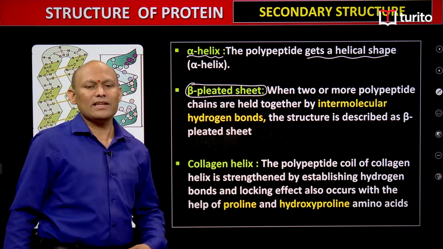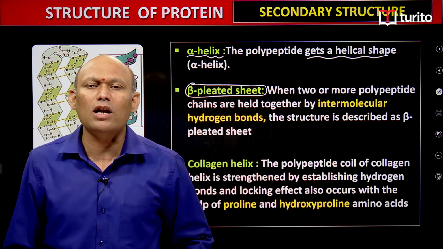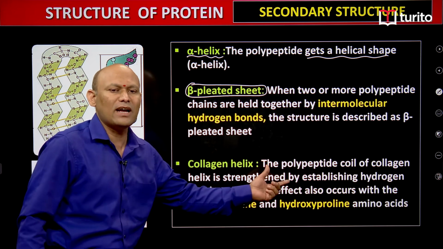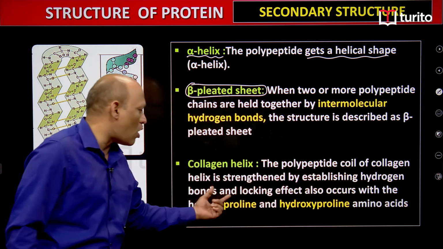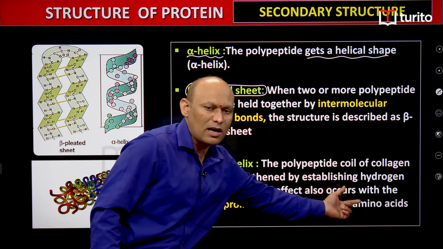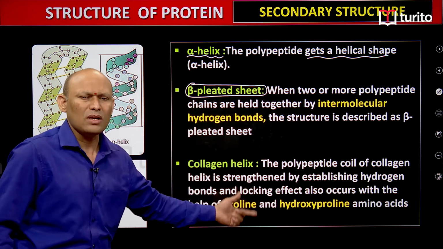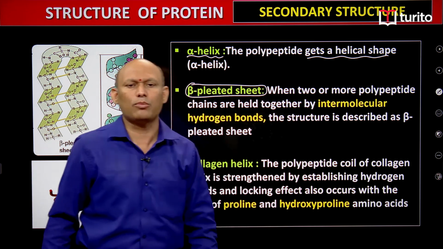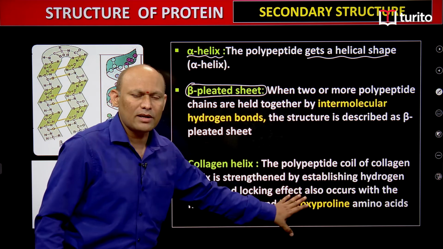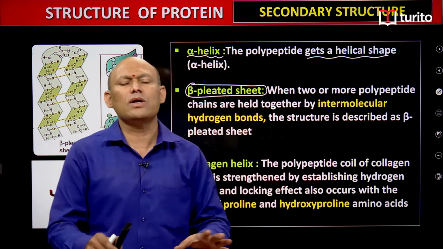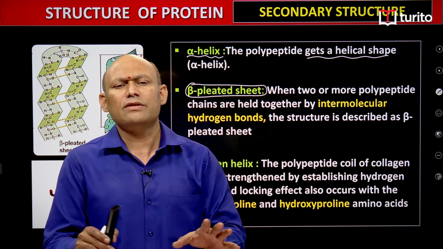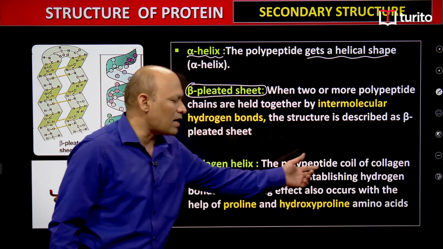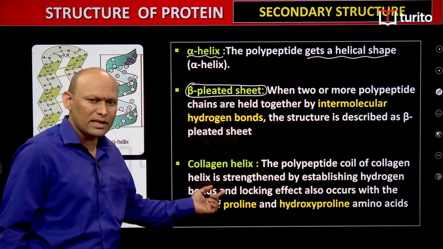And as far as collagen helix is concerned, students, here the polypeptide coil of collagen helix is further strengthened by establishing hydrogen bonds, and a locking effect also occurs with the help of additional amino acids such as proline and hydroxyproline. So hydroxyproline and proline provide the locking effect, students. Again, hydrogen bonds will be there. It's very simple. So with this we have finished collagen helix. What is collagen helix? The polypeptide coil of collagen helix is strengthened.